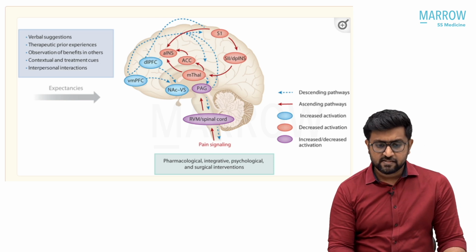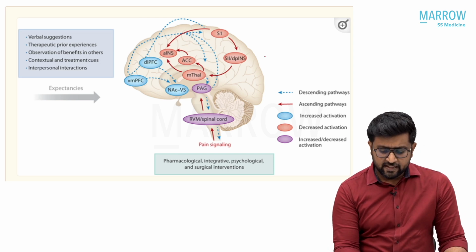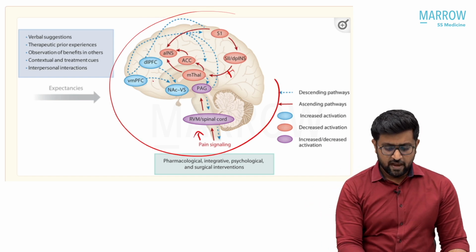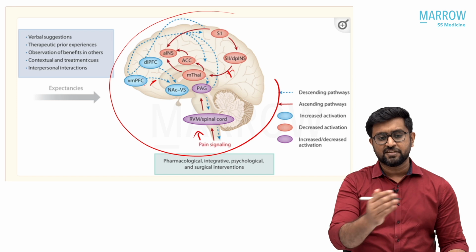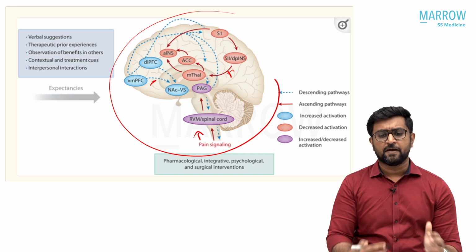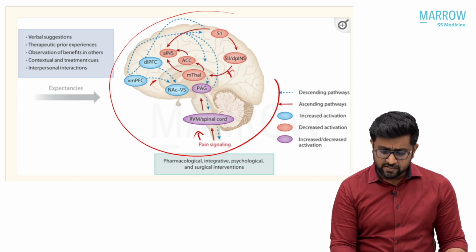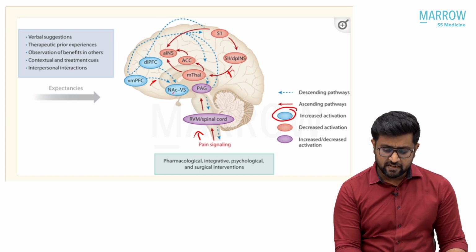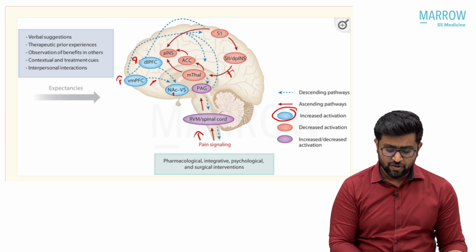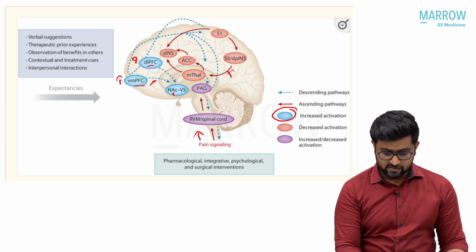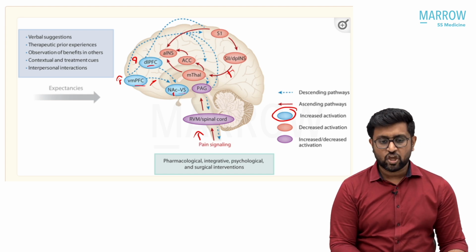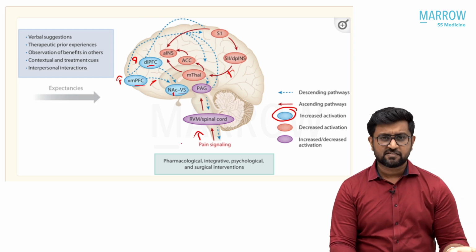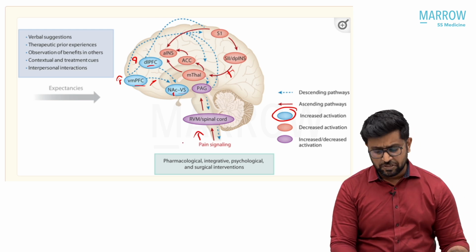You can see that these are the areas concerned with pain, and these red lines are the ascending pain. The pain is ascending from here, and these green lines are the descending pathways which inhibit this pain. The blue things are increased activation. So these are increased activation of prefrontal cortex, dorsolateral prefrontal cortex, and some part of the nucleus accumbens, which we have discussed in our module. I'm not going into details of that here. We have discussed that multiple times in Parkinson's as well as in dementia.